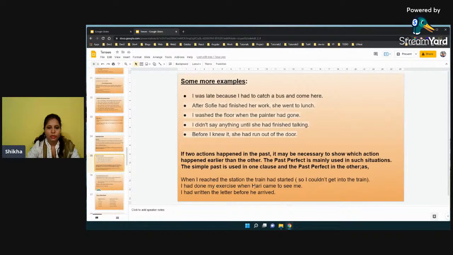Like when I reached the station, the train had started. So the train had already started before I reached the station. I had done my exercise when Hari came to see me. So I was over with my exercise when Hari came to see me. I had written the letter before he arrived. So I had already finished writing the letter before he arrived.